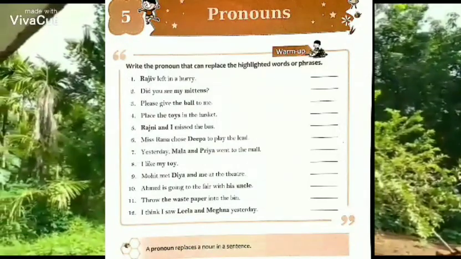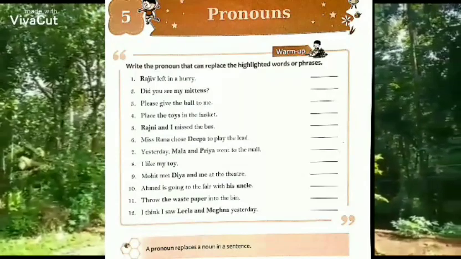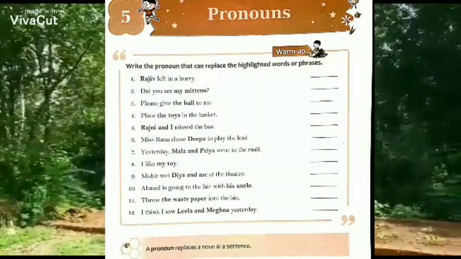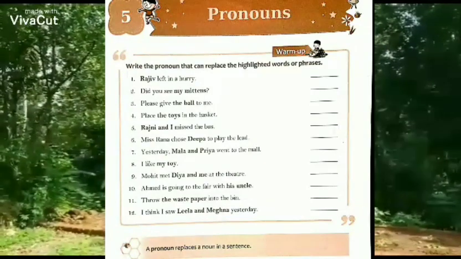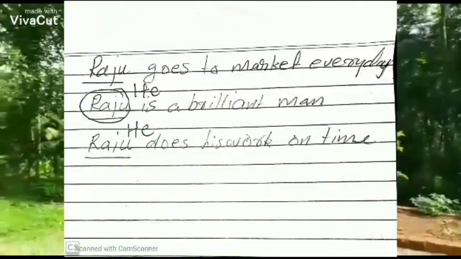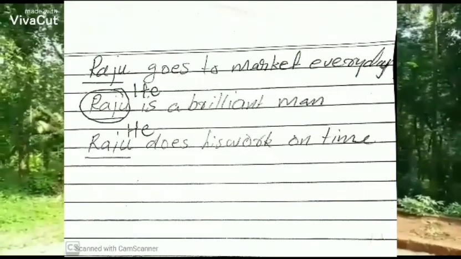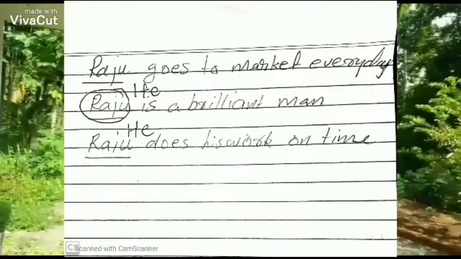That means it avoids the repetition of the same noun used in a sentence. With an example, we can understand this one. For example, Raju goes to market every day. Raju is a brilliant man. Raju does his work on time.